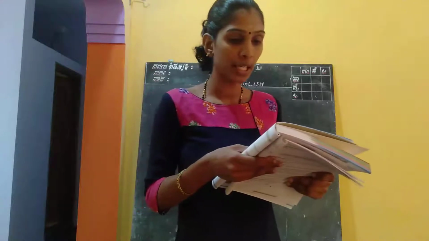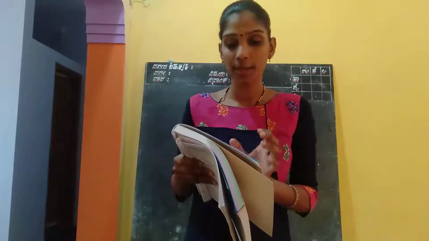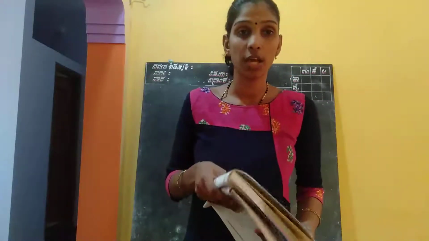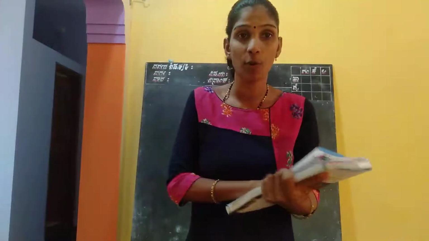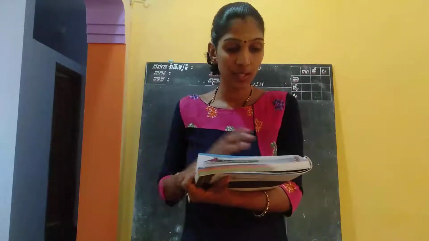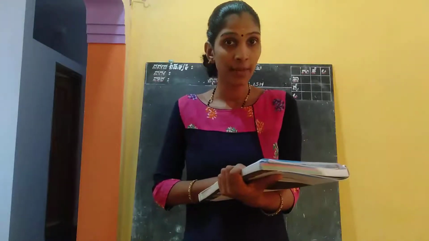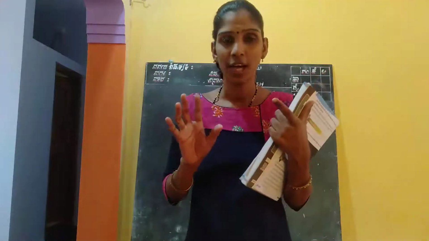Which word has the poet used repeatedly to create the mystery around the house? See, the poet used one word repeatedly, many times in this poem. Which word is it? Do you know? Can you say? Dark. Right. He used the word dark many times in this poem.